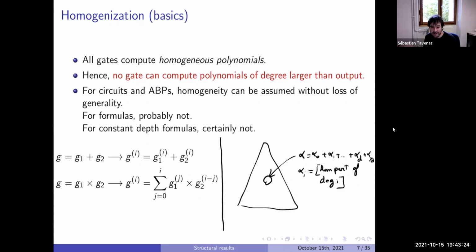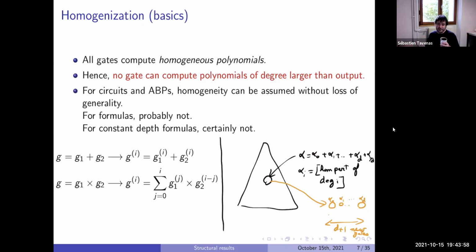Now the idea is, in our circuit we have one gate alpha. We want to copy this gate into d plus 1 new gates. Instead of computing alpha, we would like these gates to compute alpha 0, alpha 1, up to alpha d.